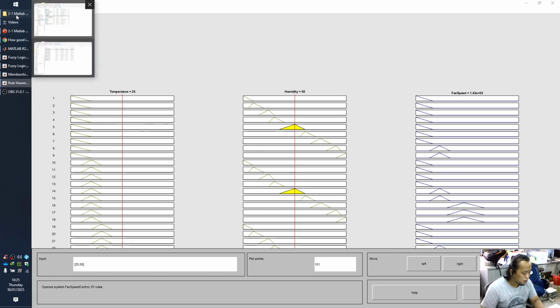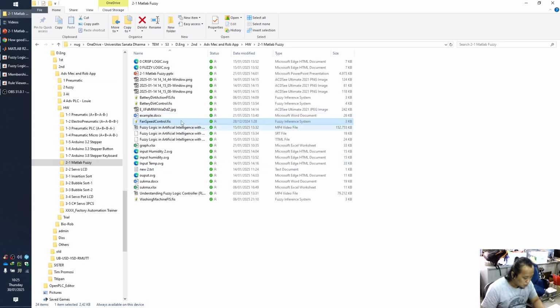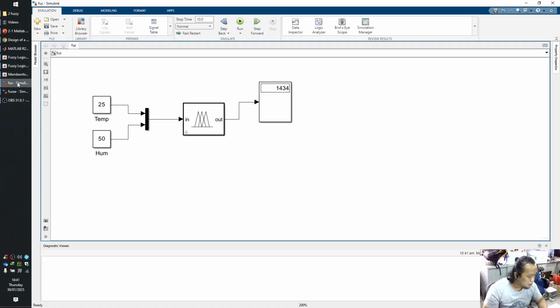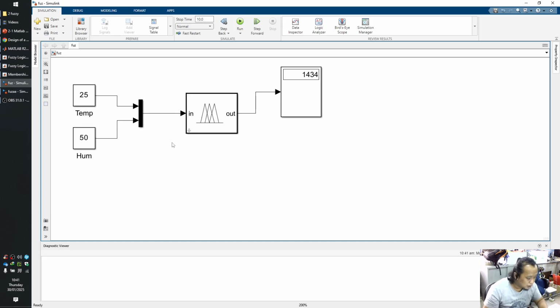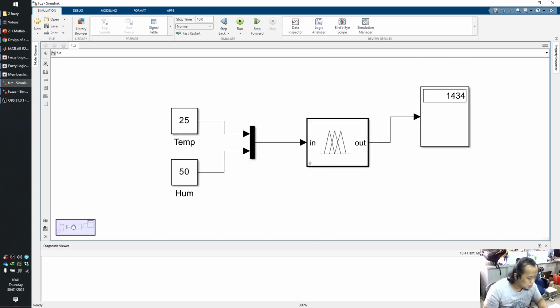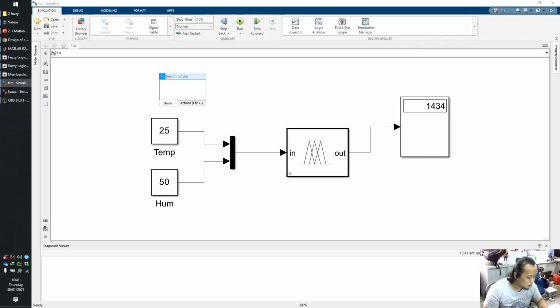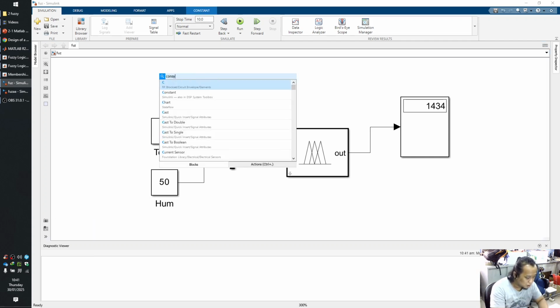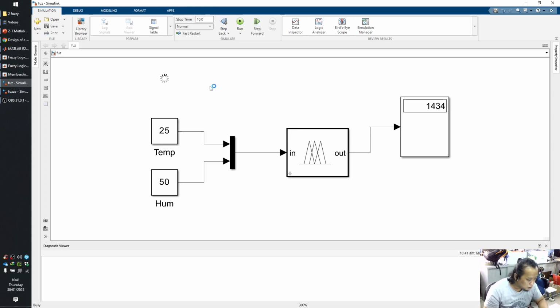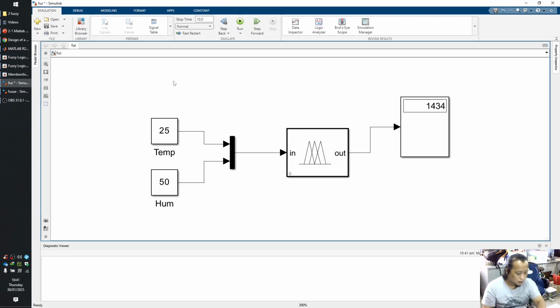I will show it in Simulink later. So if we have a simulation in Simulink like this one, this is a constant. I can use this constant, and I have this MUX.